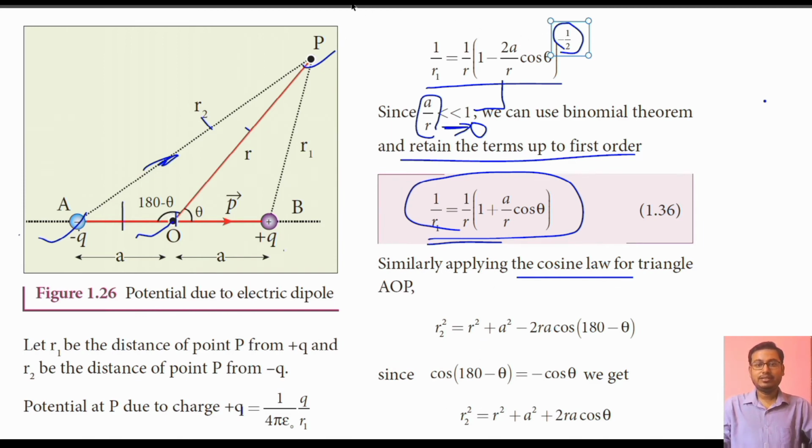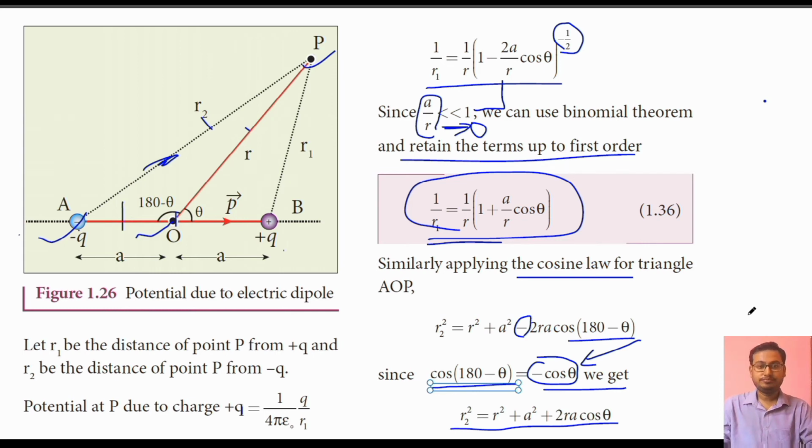We know that cos(180 degree - theta) = -cos theta. So r2 square = r square + a square + 2ar cos theta. Keep in mind that because of the negative value, this negative term becomes positive.